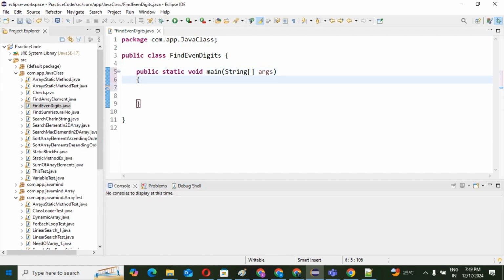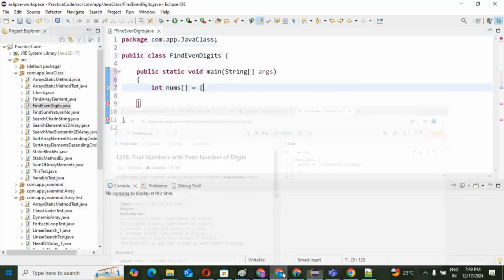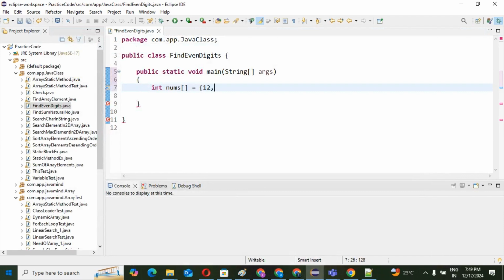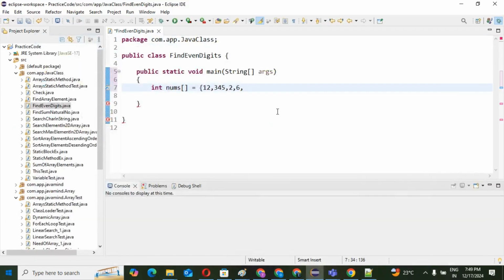In the main method, first you will have an input array. We declare the array equal to the input: 12, 345, 2, 6, and the last one, 7896. I am giving this input because I will solve the same problem.